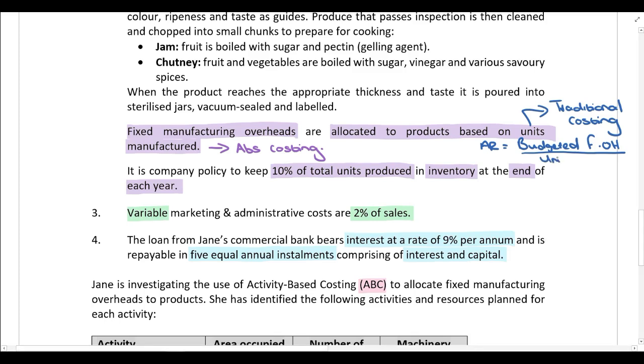So we'll divide by units manufactured. Now remember, guys, in terms of IAS 2, this should be normal capacity. So whatever normal capacity is, that's what you should be dividing by. However, if normal capacity is not given, remember you can then use budgeted production.